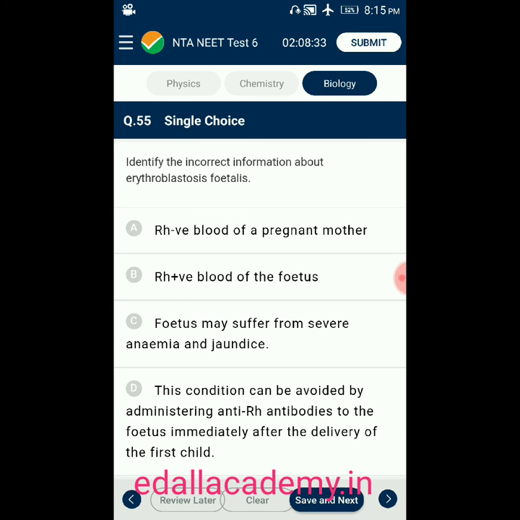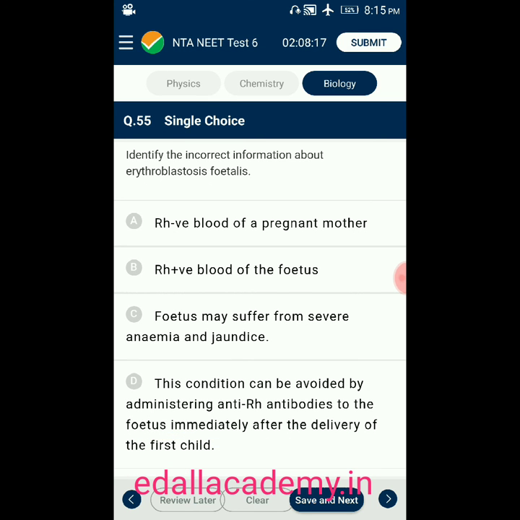Question number 55. Identify the incorrect information about erythroblastosis fetalis. Option A Rh negative blood of pregnant mother. Option B Rh positive blood of the fetus. Option C fetus may suffer from severe anemia and jaundice. Option D this condition can be avoided by administering anti-Rh antibodies to the fetus immediately after the delivery of the first child.